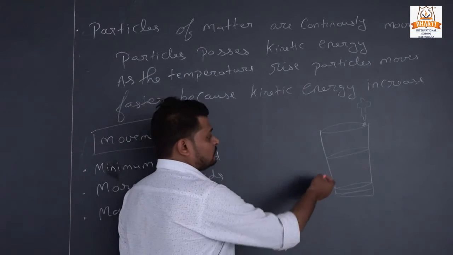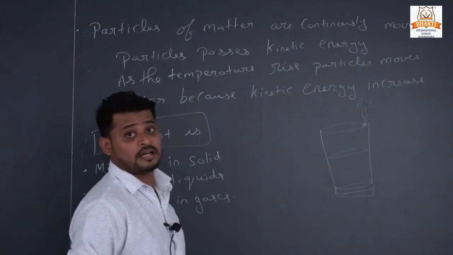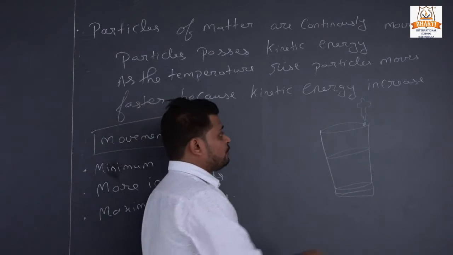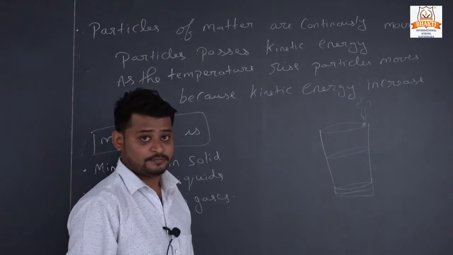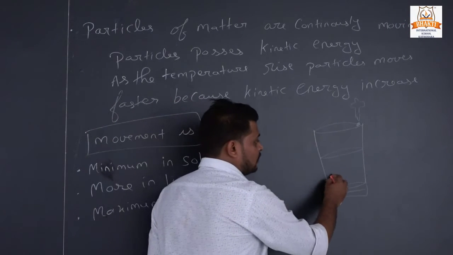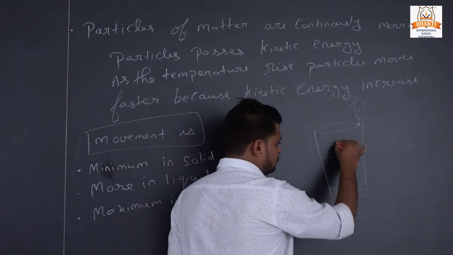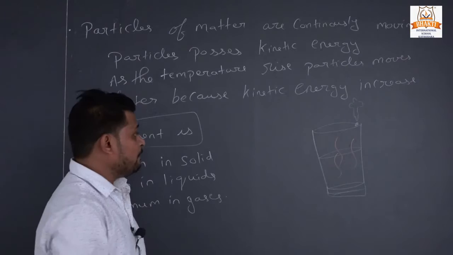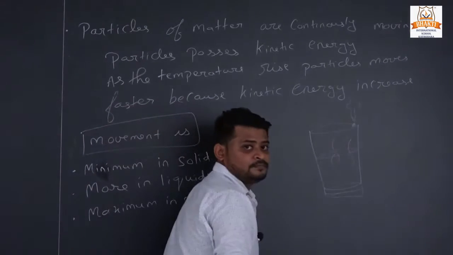Here we take a glass of water. In the glass of water we drop some ink. What do we see? When we drop the ink, slowly it mixes with the whole water.